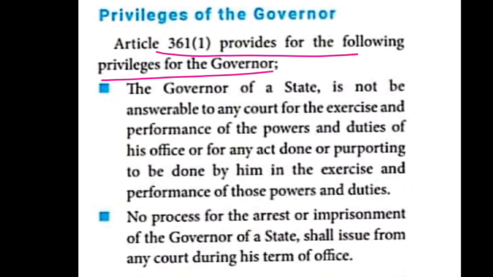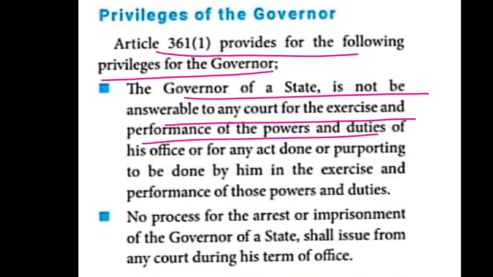The governor of a state need not answer to any court of law for the exercise and performance of the powers and duties of his office. When he is in the post as governor, he need not answer to any court of law. That is the first point.